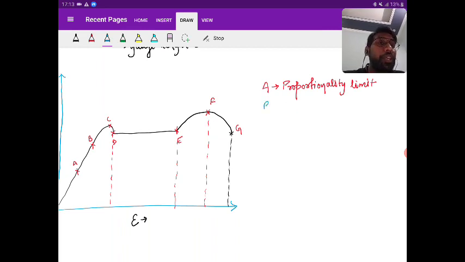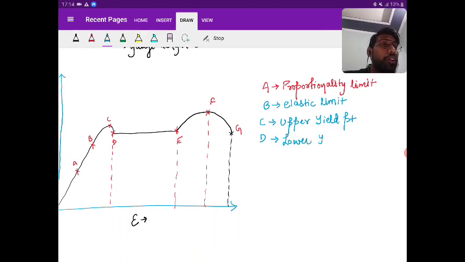B is the elastic limit. C is the upper yield point. D is the lower yield point. D is referred to as the yield plateau.